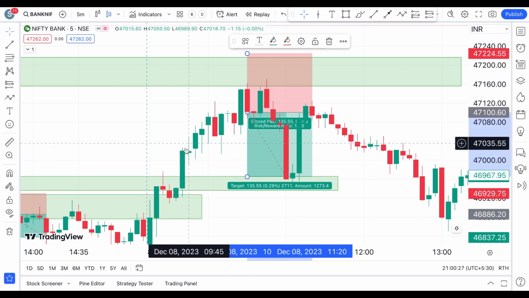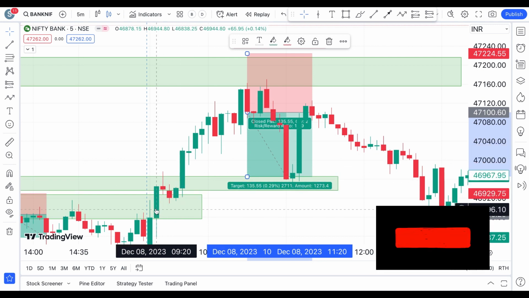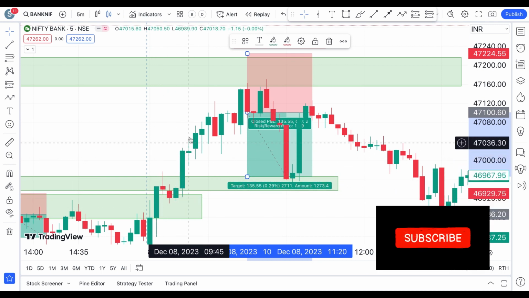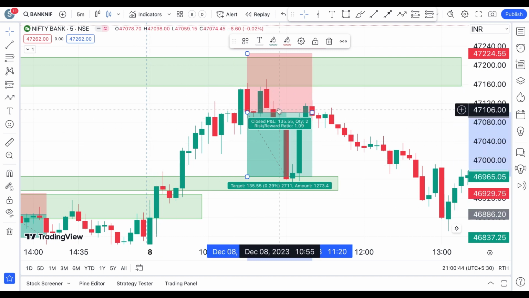I'm not even counting these points, because you have seen a stop loss there, that too for the people who have not noticed what is happening on the left side. So this trade would have worked, because we have seen a close above this swing high, you remember this swing high. So I'm not even considering that. Without that, 135 points is pretty cool.